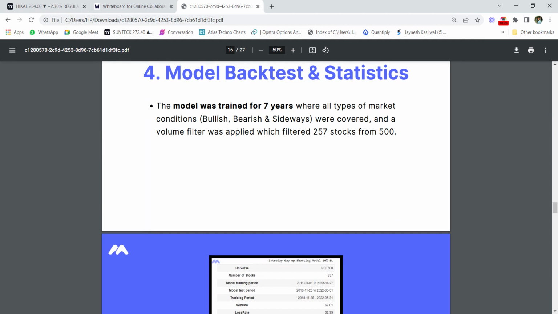Now the model backtest and statistics. The model was trained for 7 years where all types of market conditions were covered: bullish markets, bearish markets, and sideways also. Using a volume filtration criteria, we have tested this model on 257 stocks. Out of 500, we filtered out some of the stocks using some volume and liquidity criteria, and tested this strategy on 257 stocks.